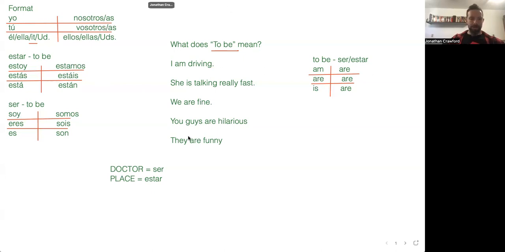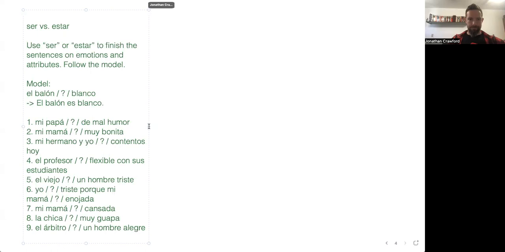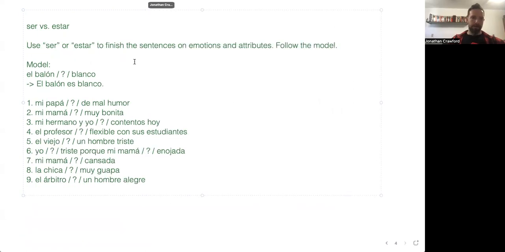So I think that's all I wanted to teach about that. We can do a little exercise though. Let's do a little exercise and let's see how well you guys do. Un momento, por favor. Okay, I'm going to put this on this board here. Let's see if you guys can figure it out.